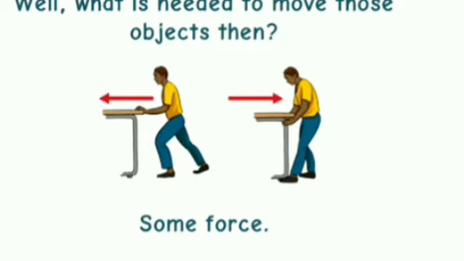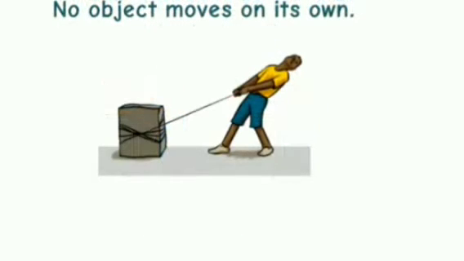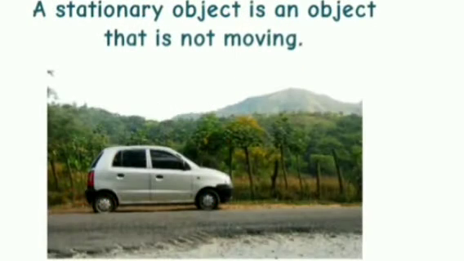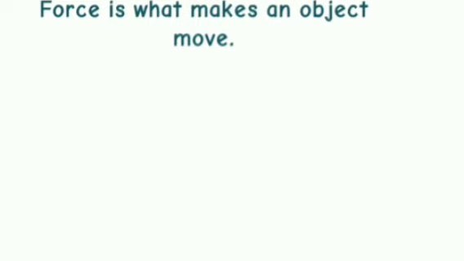Some force. No object moves on its own. Force is needed to make a stationary object move. A stationary object is an object that is not moving. Force is what makes an object move.